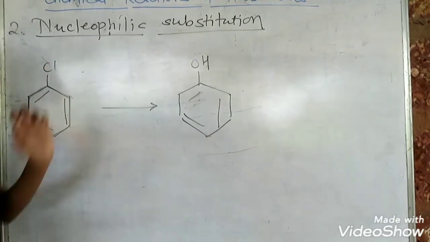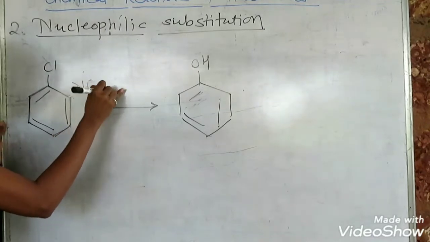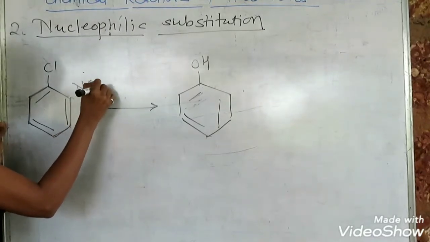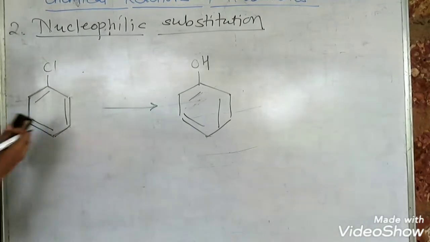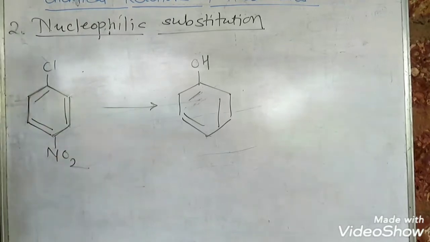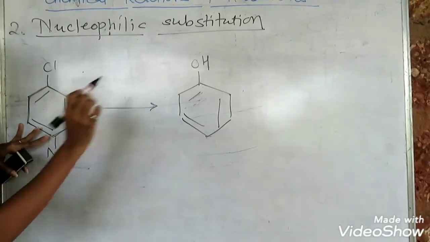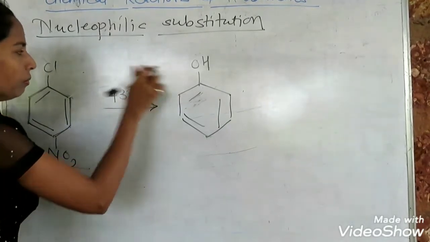So if this conversion is carried out when an electron withdrawing group is present at the ortho or para position, then the reaction can be easily carried out at a temperature of 433 Kelvin.